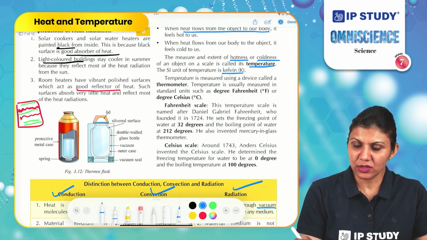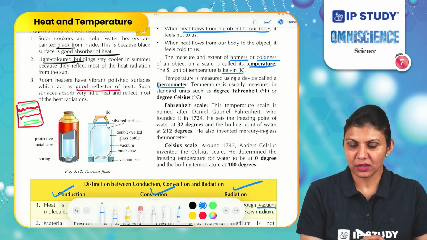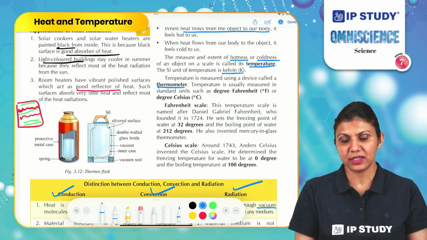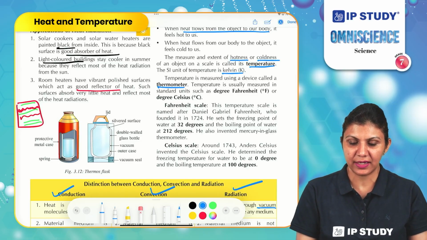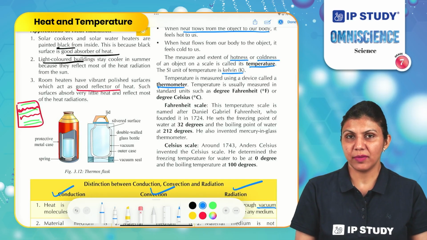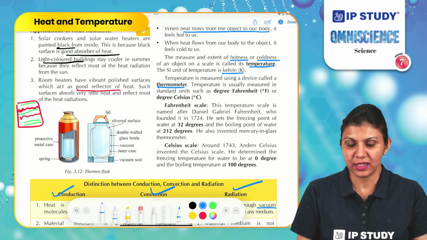Temperature is measured using a device called a thermometer. Temperature is usually measured in standard units such as degree Fahrenheit and degree Celsius. For measuring the temperature of a body, we are using degree Celsius here.